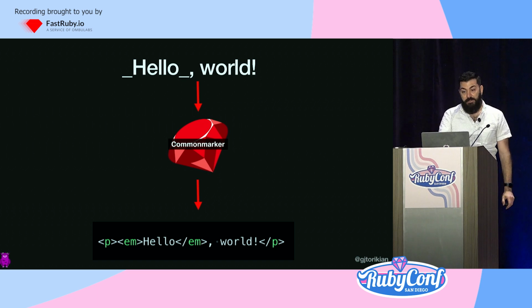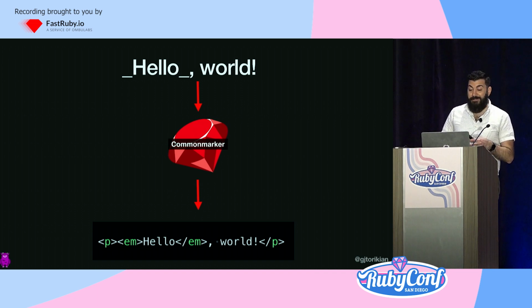So a bunch of people got together, they made a specification so that, no matter what programming language or where you were on the web, you could just write Markdown as you expect it. And for me, I was motivated to write the Common Marker gem in part because there weren't any other Common Marker gems at the time. Except as I tried to write the gem in a way that matched the spec, every time I benchmarked my code, I found it to be pretty slow.